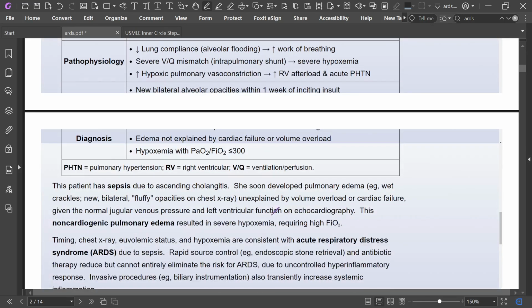So this patient has sepsis due to ascending cholangitis, and pulmonary edema.